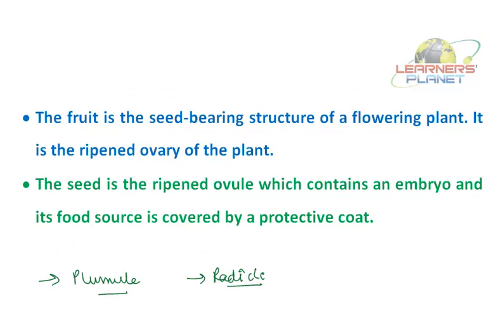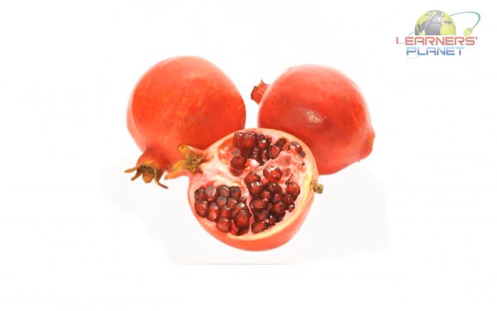So students, this is the beautiful picture of a pomegranate. You all must know the pomegranate. Here you can see that so many seeds are there. Because of these seeds, when they fall on the soil, they are able to grow into a new plant.